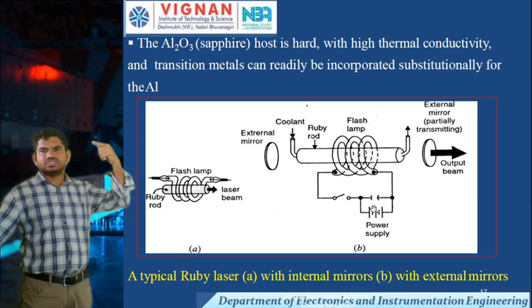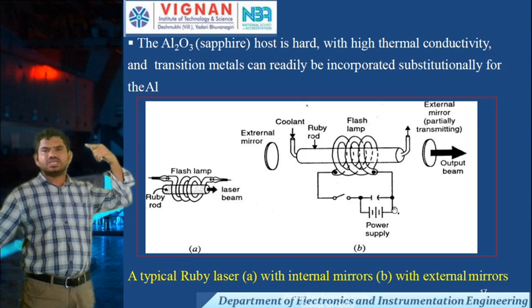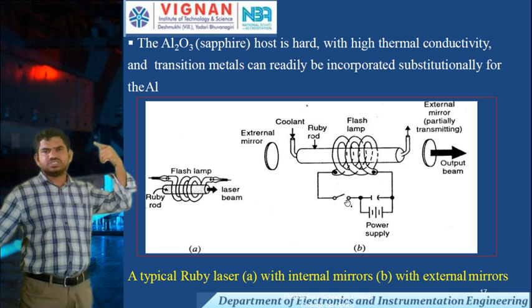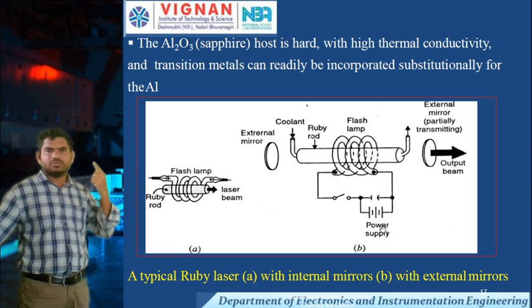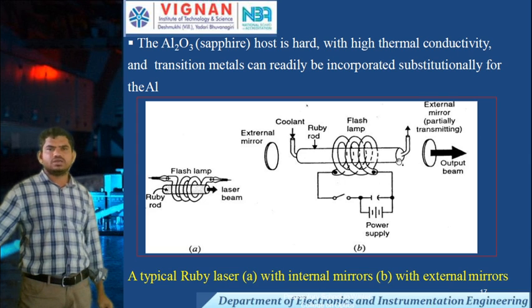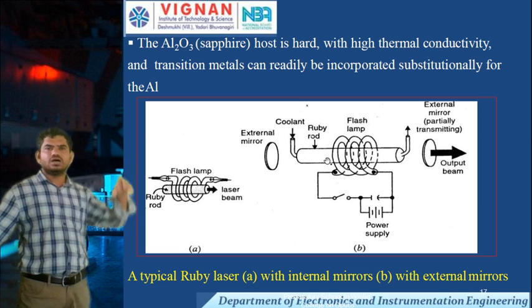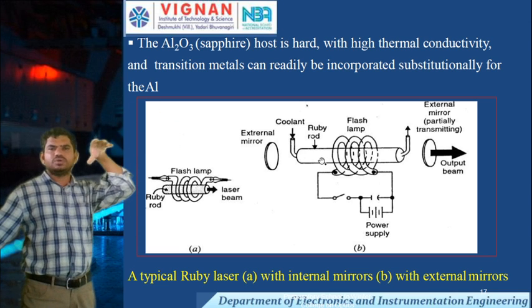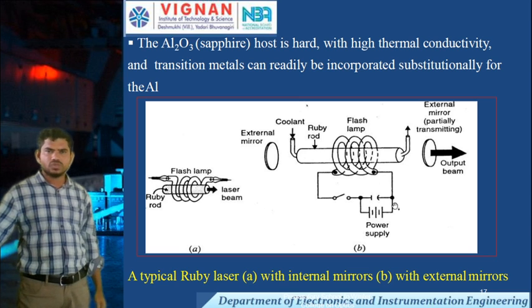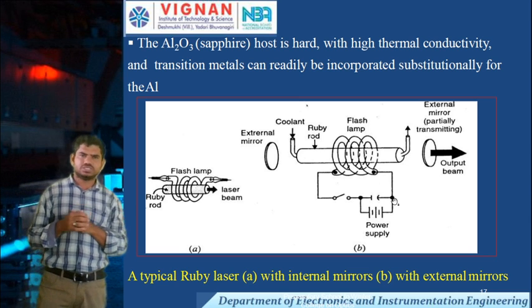Here one switch is there, and a capacitor is there. This is the supply where, for Q switching purposes, we are using this capacitor and the switch. Now we are giving power supply, with two mirrors and the ruby rod. In this particular ruby rod, aluminum oxide is there and chromium is there. This is the construction.